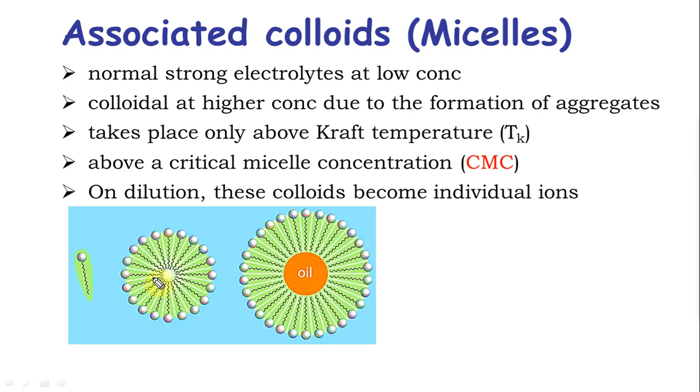So this is a strong electrolyte. This becomes a micelle. Let's say for example I have very low concentration, it stays as a strong electrolyte. I cross a certain concentration, the barrier is called the critical micelle concentration. Only above that do you form this. On dilution, the colloids become individual ions. Dilution is adding water. So what happens with dilution? Concentration goes down, so I have not crossed the concentration barrier.